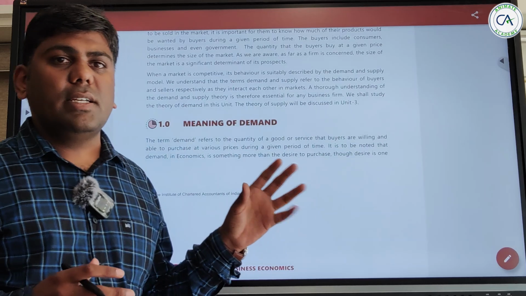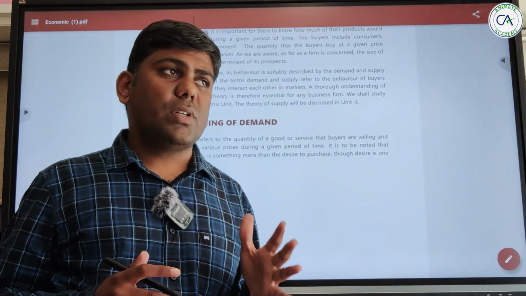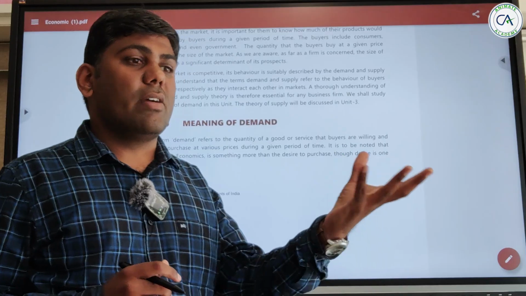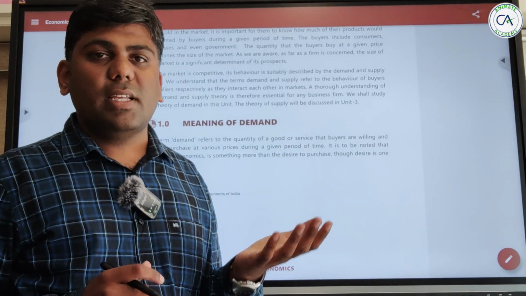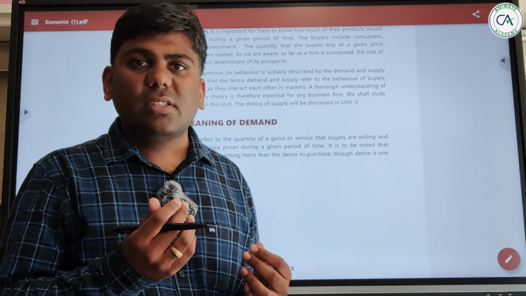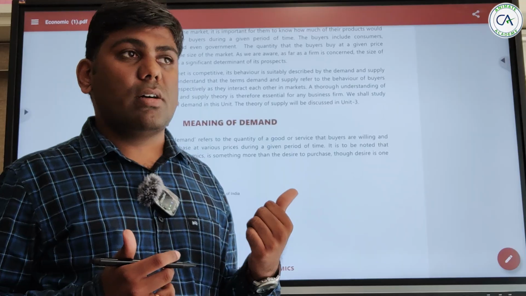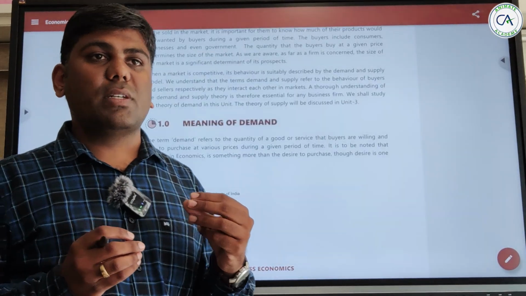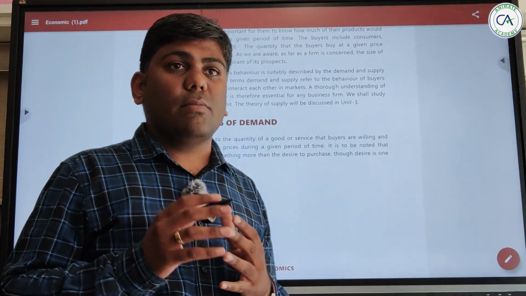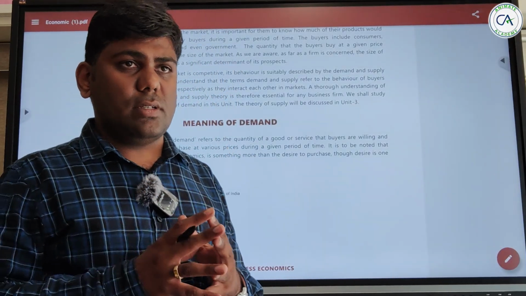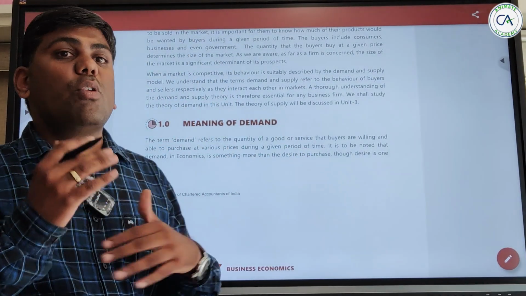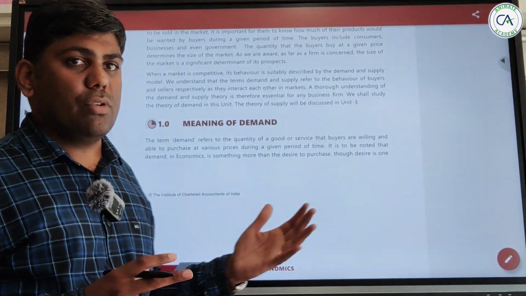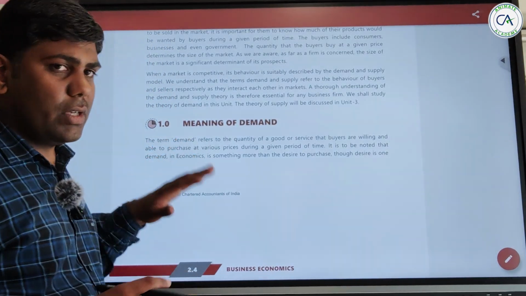Demand in common terms means desire: I demand that you give me this thing, I demand luxurious cars, I demand luxurious lavish buildings. This is demand in our common terms, but what economics says is something more than what we have learned. So let's talk about what demand actually means in terms of economics.